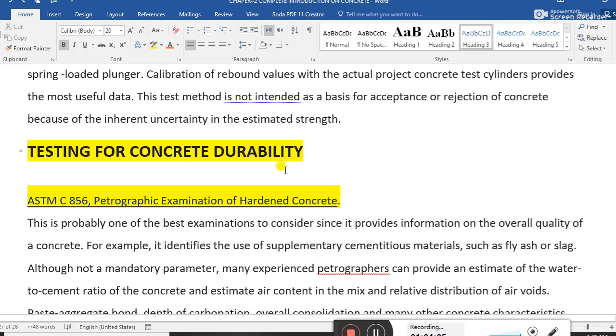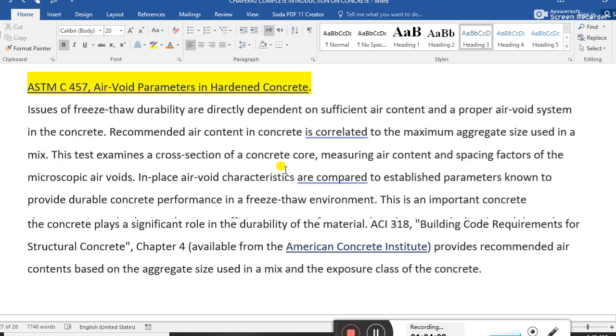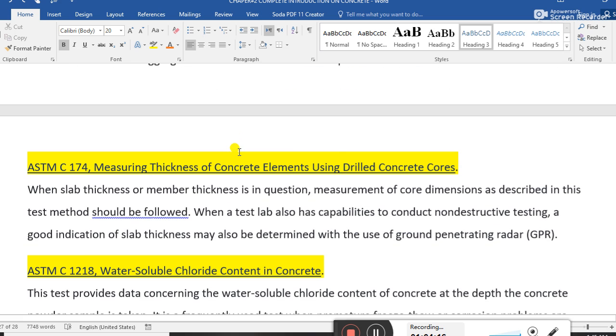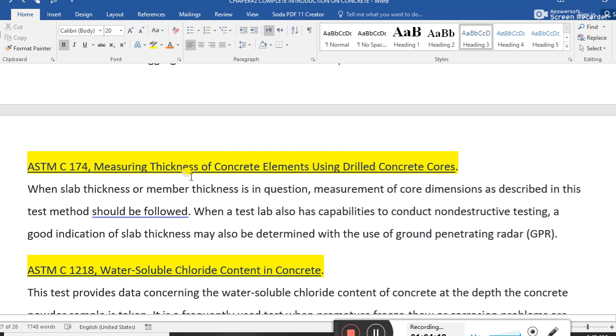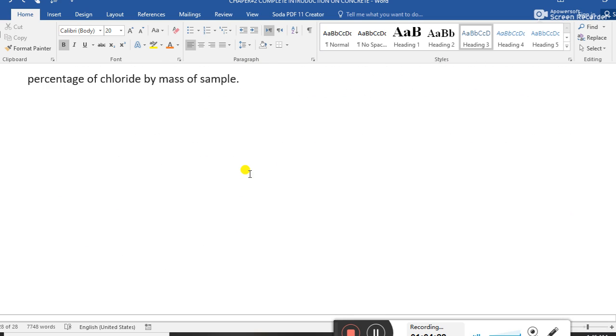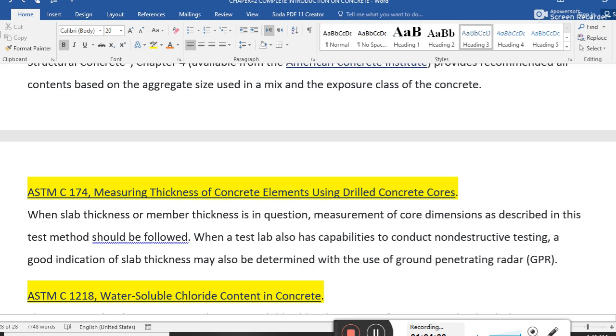Estimation of concrete durability. Concrete should be durable, this is a property of hardened concrete. Air void parameters in hardened concrete. Measuring the thickness of a concrete element using the drilled concrete core. Water soluble chloride content in the concrete.